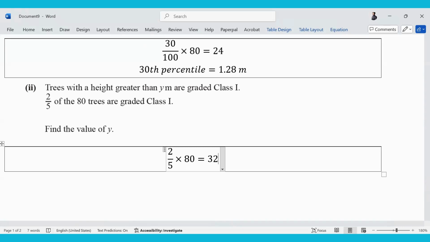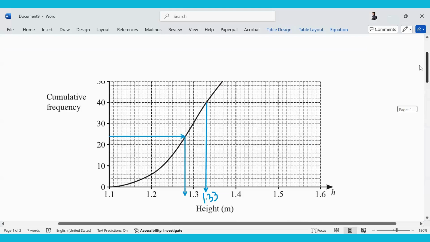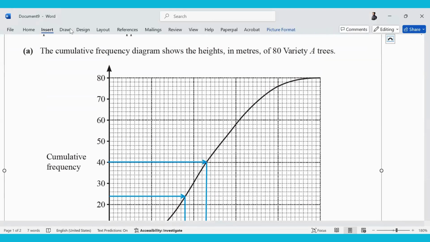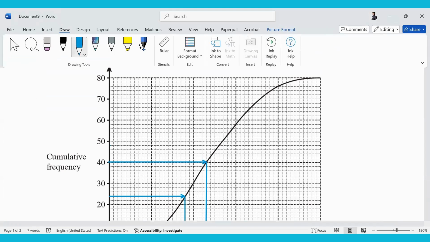Where will I find these 32 trees? At the top end or at the bottom end? Top end. Why? Because they are greater than a particular height y. Is this clear? So I have to read this 32 not from the bottom, but from the top. From the top, if I read 32, what reading will I get? 80 minus 32. 48. Remember, this 48 that I will read.